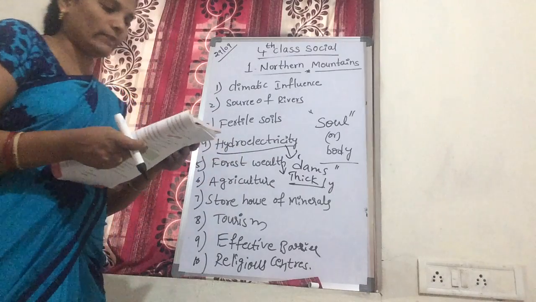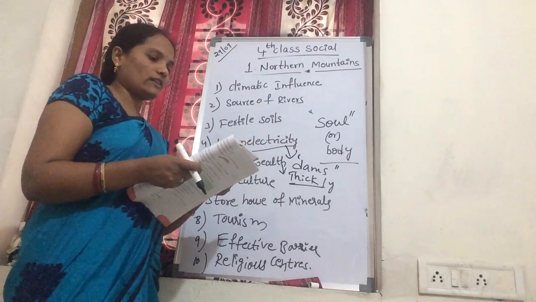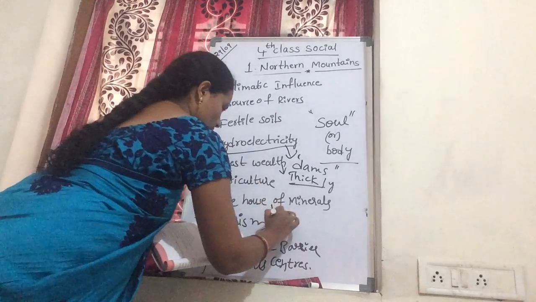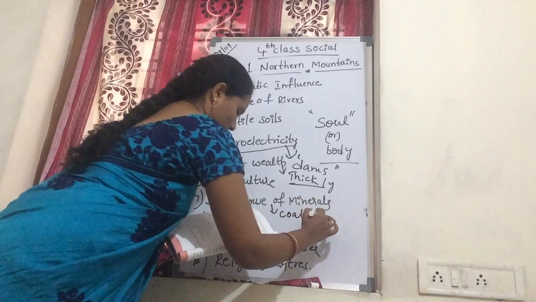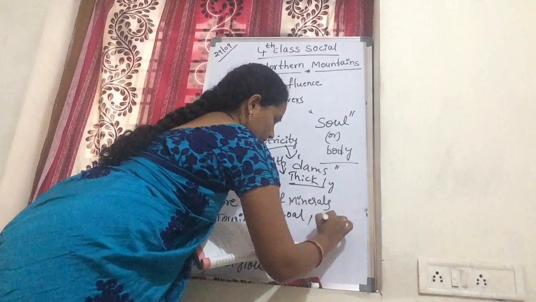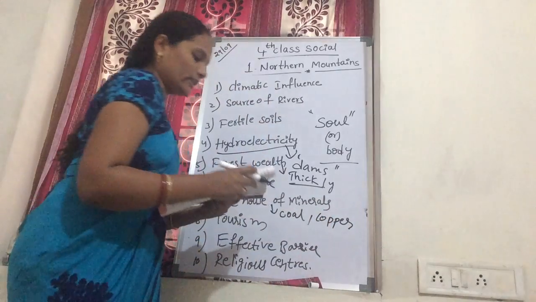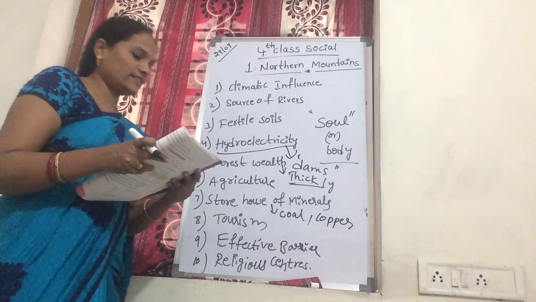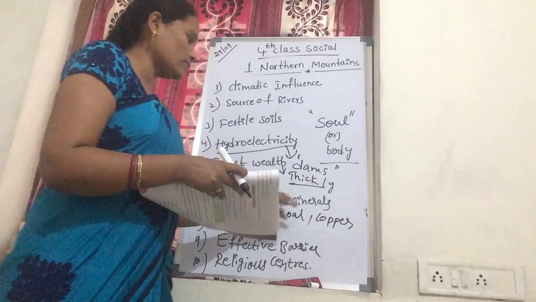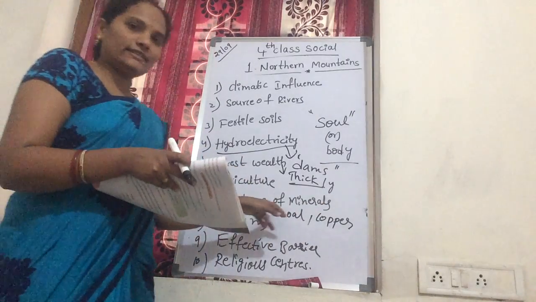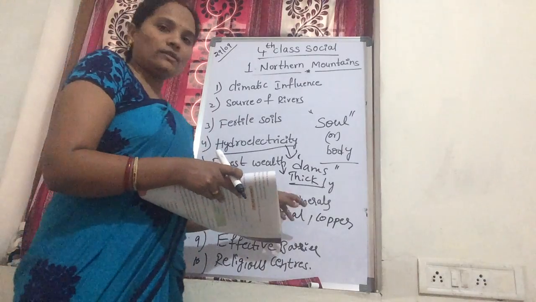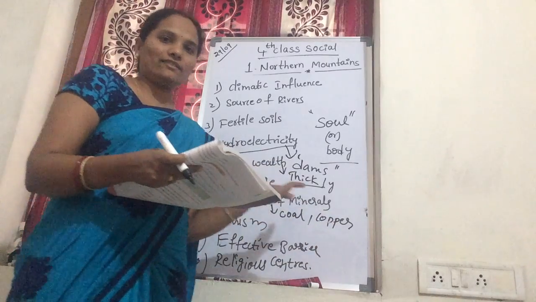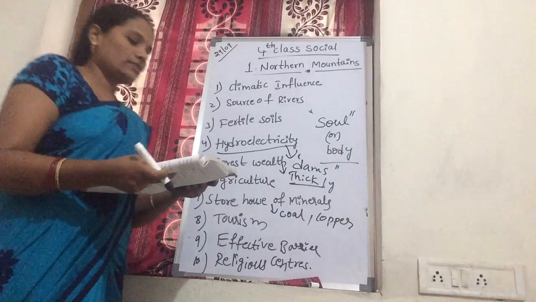Next, a storehouse of minerals. Many parts of the northern mountains are rich in minerals. What are they? Coal, copper, petroleum, zinc, nickel, silver, tungsten, limestone. What minerals are there in the northern mountains? Coal, petroleum, copper, lead, zinc, nickel, silver. These are the store of minerals.